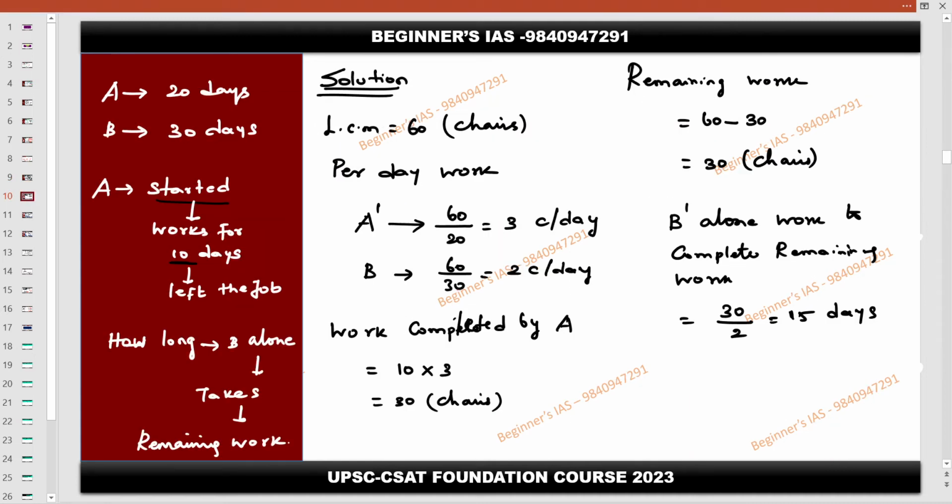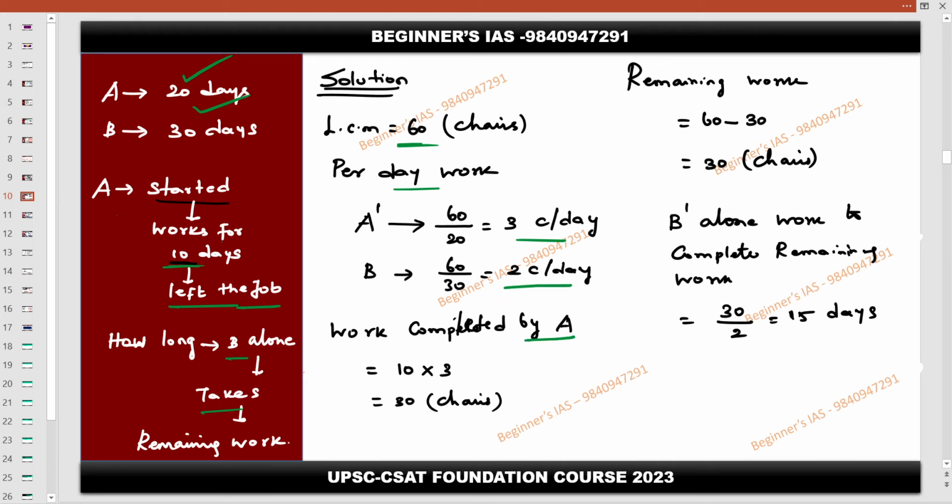This is also one concept. Same concept here, same question. A started the work, worked for 10 days, and left the job. How long does B alone take to complete the remaining piece of work? So for A and B, what is the LCM? 60. Per day capacity: A takes 20 days, therefore 3 chars per day. B, in a similar way, 2 chars.